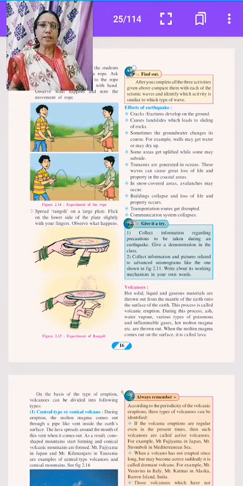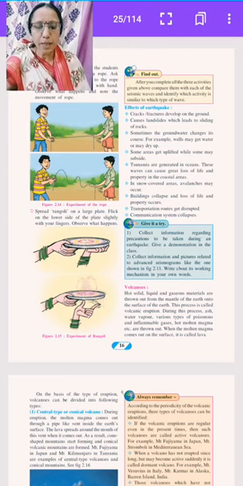Hot solid, liquid and gaseous material is thrown out from the mantle of the earth onto the surface of the earth. This process is called volcanic eruption. During this process, ash, water vapor, various types of poisonous and inflammable gases, hot molten magma, etc. are thrown out. When the molten magma comes out on the surface, it is called lava.